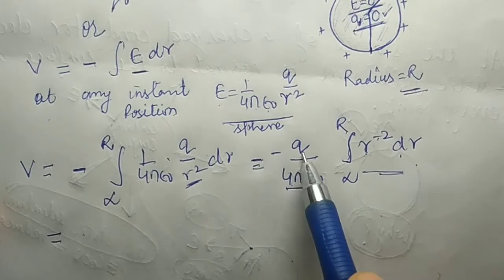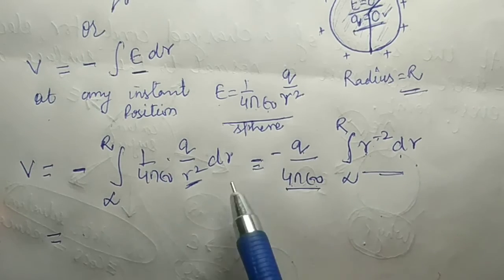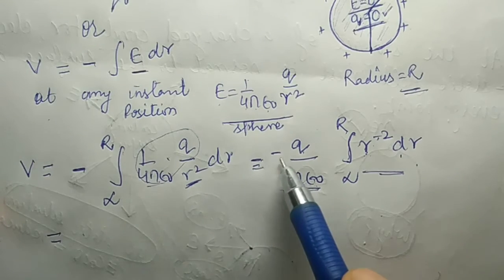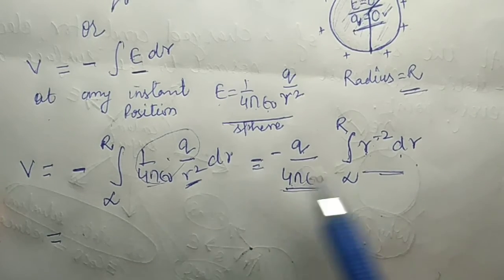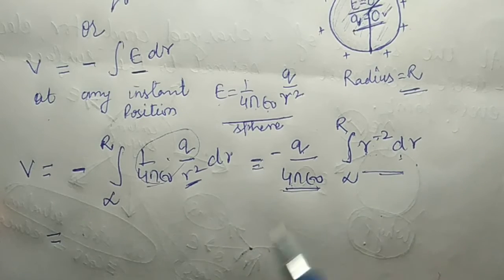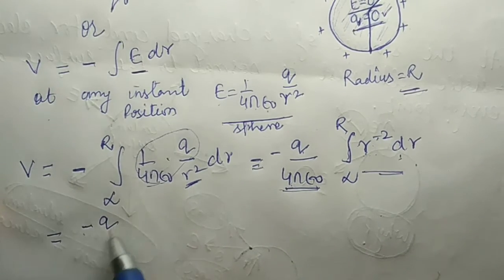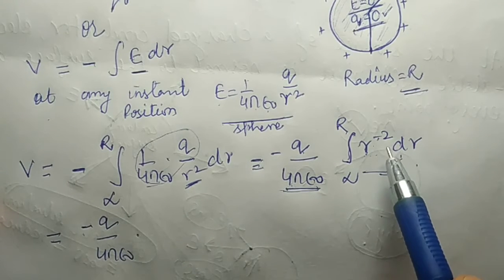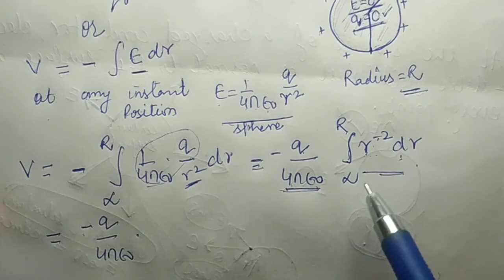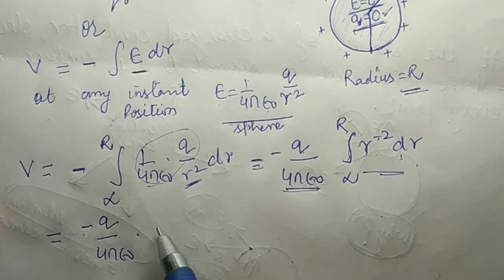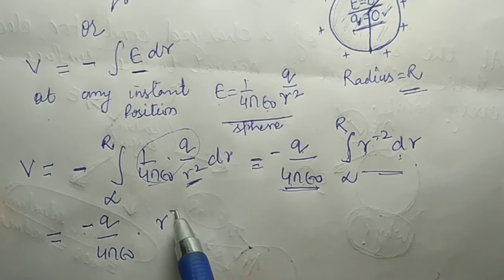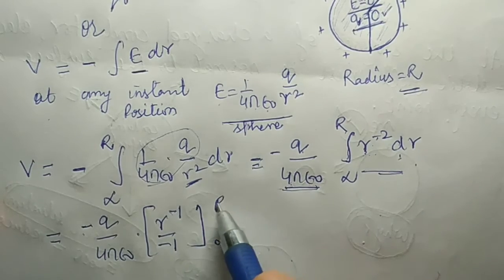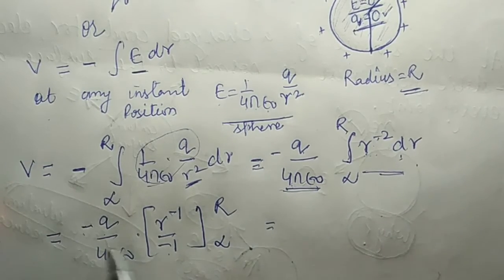Afterward we get q is constant, 4 pi epsilon naught is also constant, so I take this term outside the integration. So minus q upon 4 pi epsilon naught, integral of r raised to power minus 2 into dr. Now integrating this, what do we get? Minus q upon 4 pi epsilon naught into, just like x raised to power n, the integration of x raised to power n is x raised to n plus 1 divided by n plus 1. Similarly, here it is r raised to power minus 2 plus 1, meaning minus 1, divided by minus 1, with limits infinity to R.